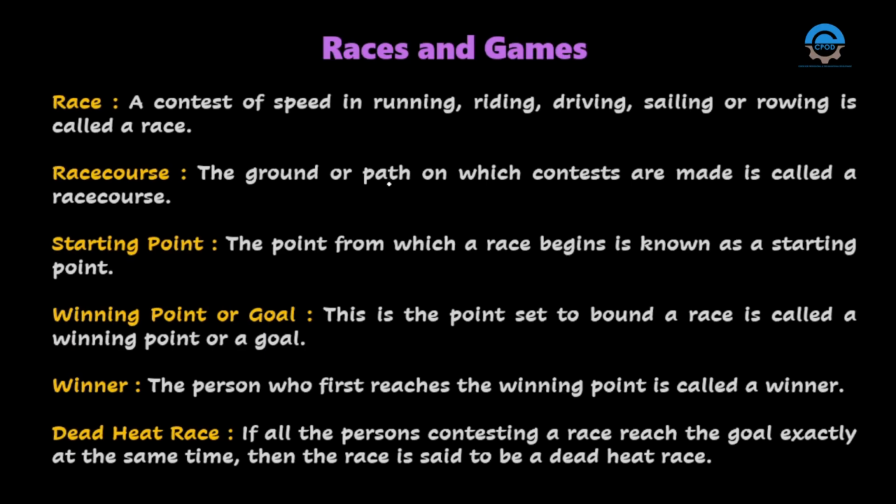The ground or path on which the race is conducted is called the race course. The point where the race begins is called the starting point, and the point where the race ends is called the winning point or goal. The person who reaches the winning point first is called the winner, and the person who reaches the winning point next to the winner is called the runner.